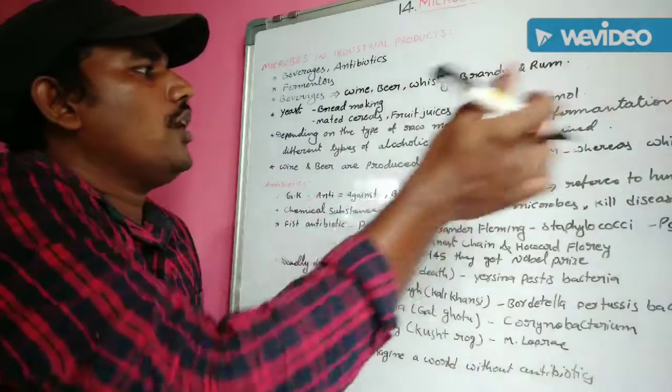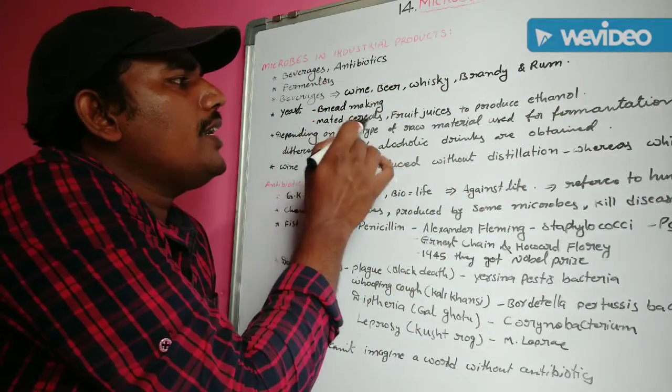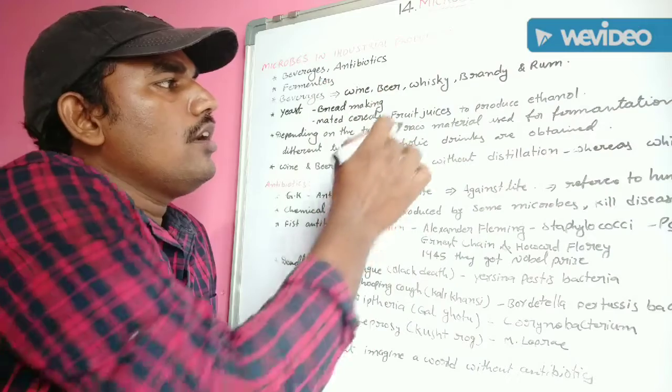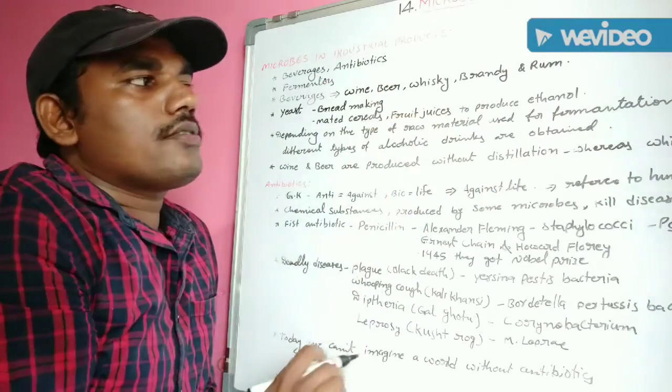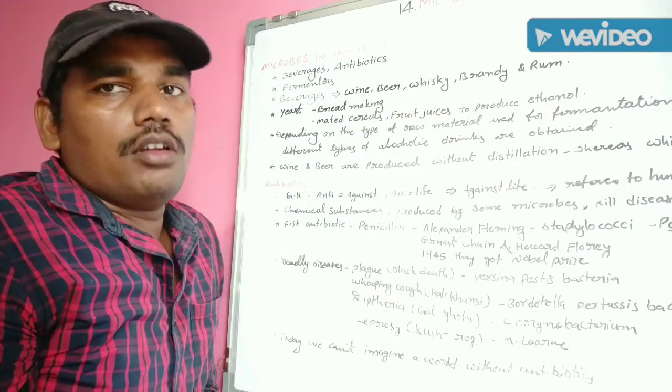Next one, malted cereals and fruit juices to produce ethanol.